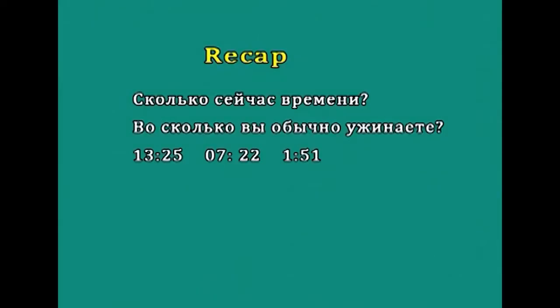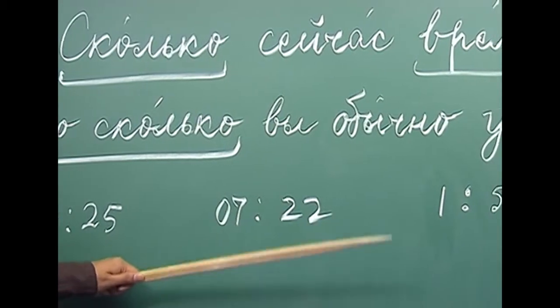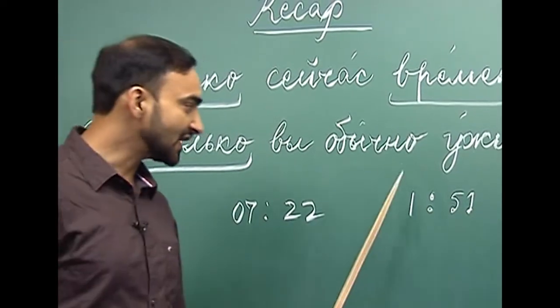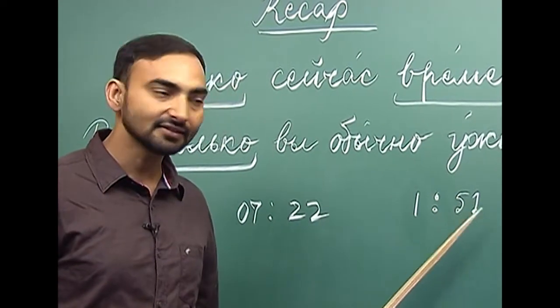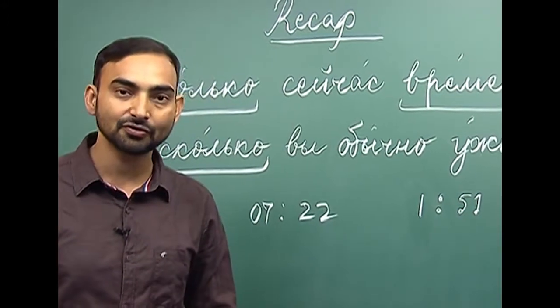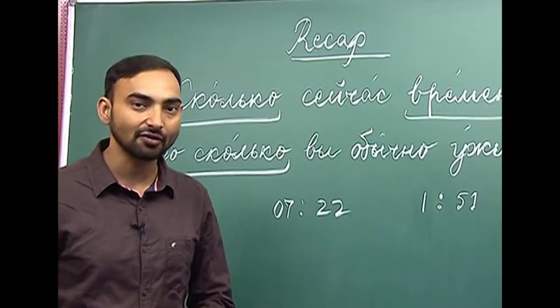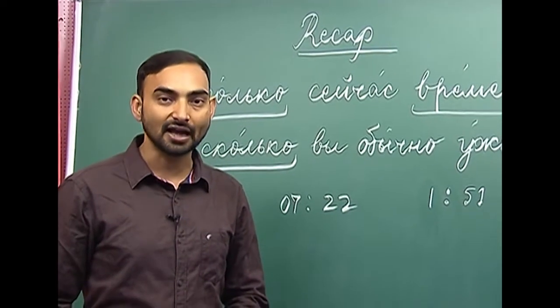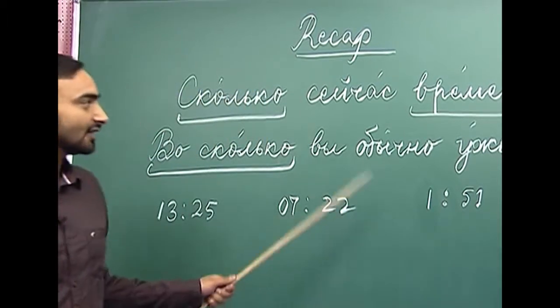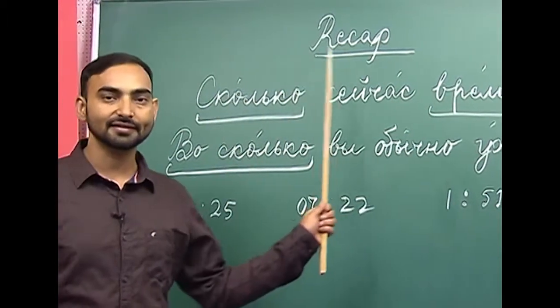So, with 2 we are supposed to use минуты. 7 часов 22 минуты. 1:51, час 51 минута. So, here минута will be used, and минута is a feminine gender noun, that is why we will use одна, will not use один or одно. So, this is how we answer this question сколько сейчас времени.